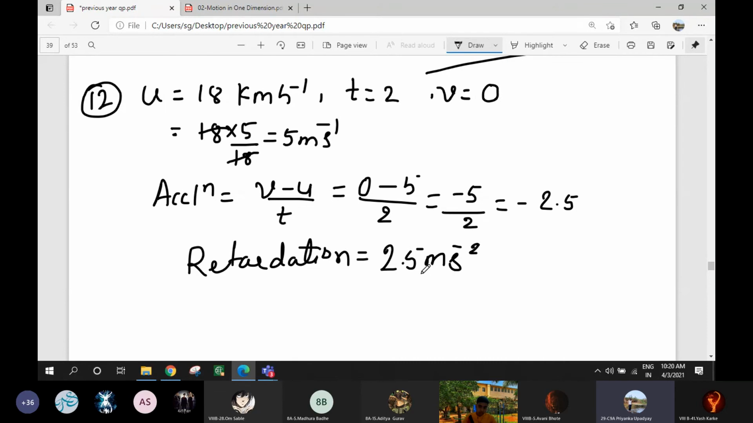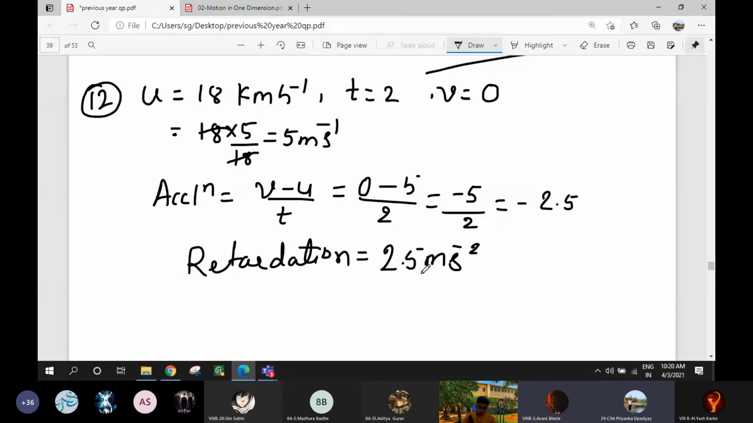For example, when you want to come back home, at that time you decelerate the vehicle and from some kilometer per hour you will come to 0, right? Your velocity will become 0. So in this case, you are retarding. You are not accelerating the bike. You are retarding. Yes. Okay.